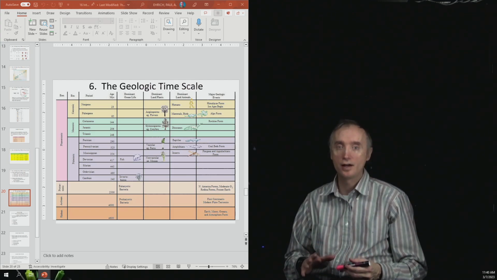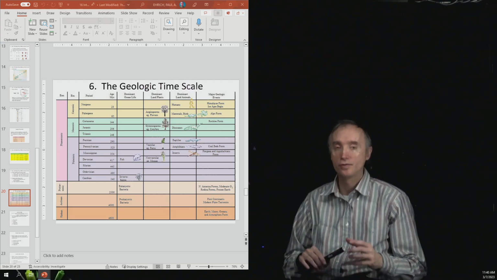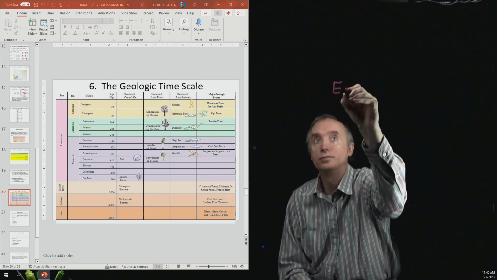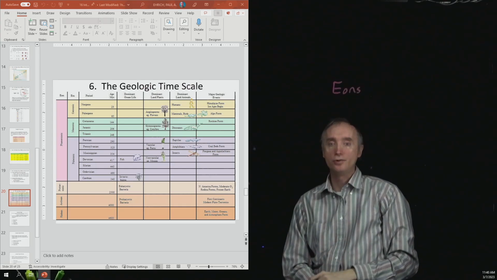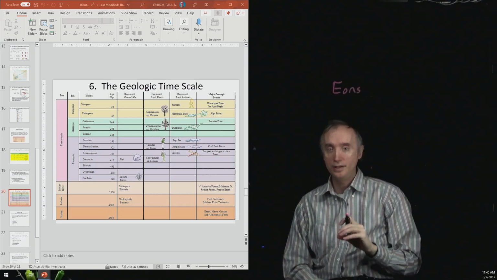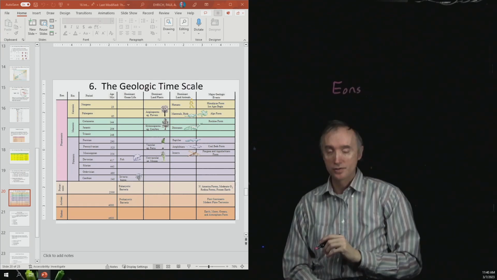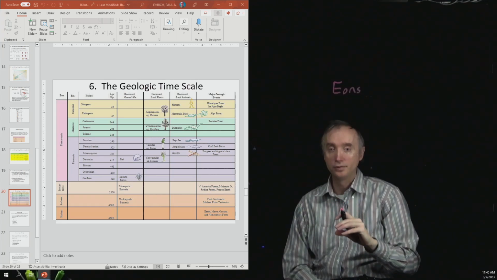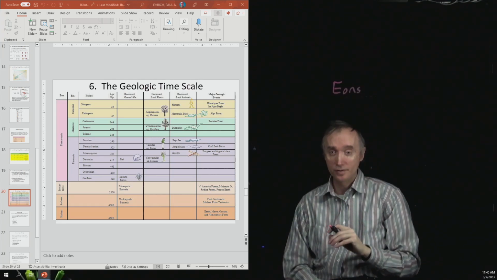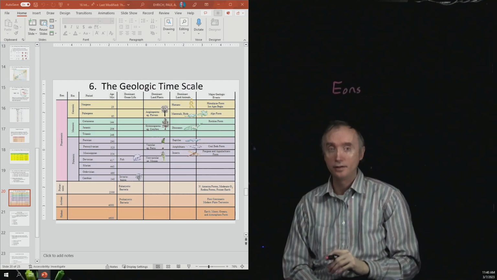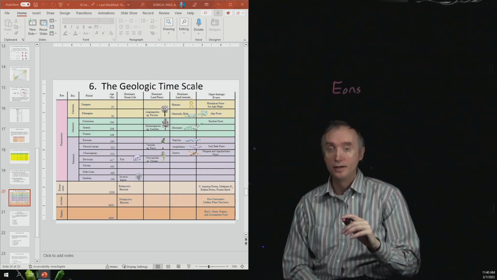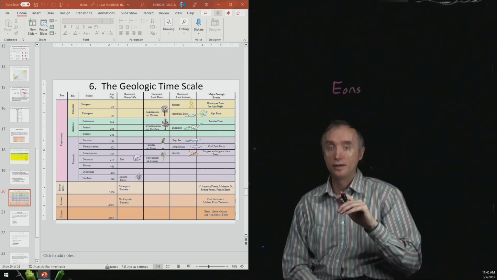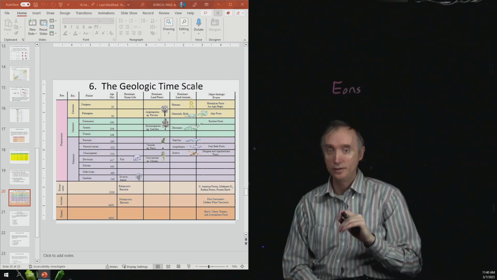So notice how the geological time scale is set up. The longest periods of time are going to be called eons. And you'll notice that there are 4 major eons in Earth's history. So the very first one, the one that's down there at the bottom, is going to be called the Hadean eon. Then the one above it is going to be called the Archean eon. And then the one above that is going to be called the Proterozoic eon. And then above that is going to be the Phanerozoic eon.